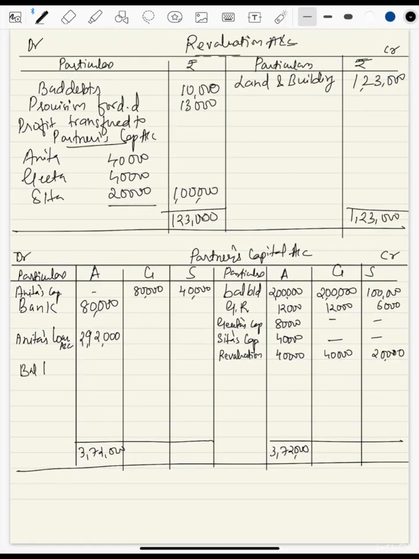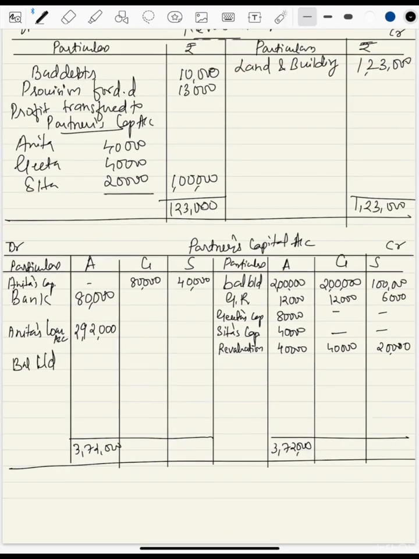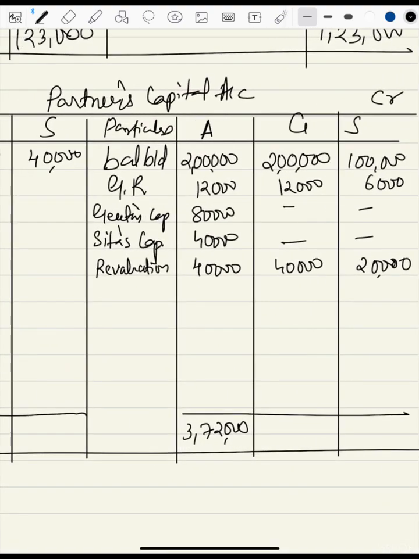Now we need to find out the balance carried down of the other partners. So we'll total this also. So here we'll get 2,52,000 and here 1,26,000.